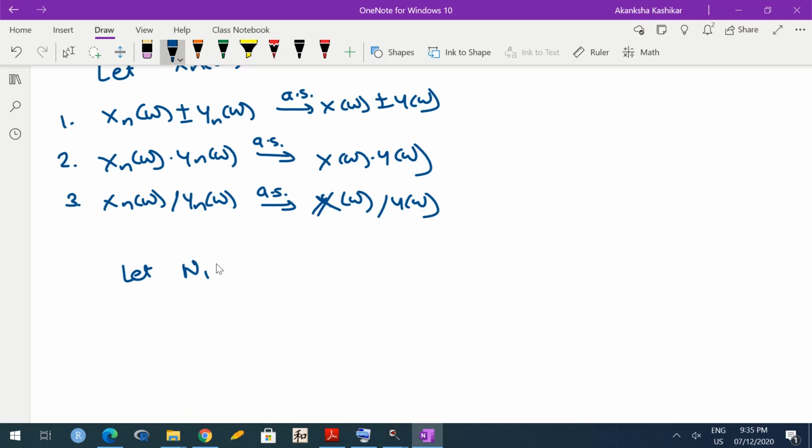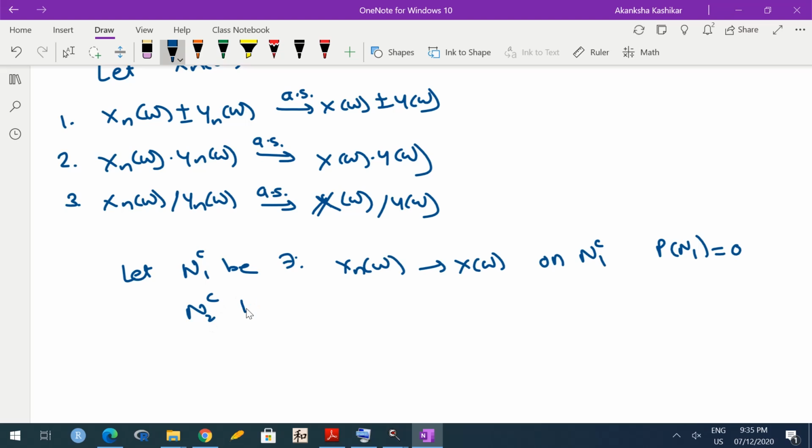So let N1 be such that Xn(omega) converges to X(omega) on N1 complement, and of course probability of N1 is 0.